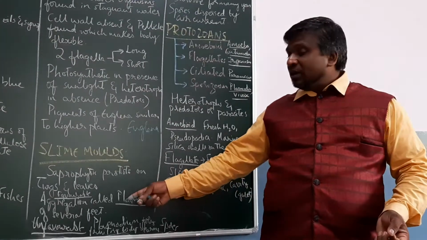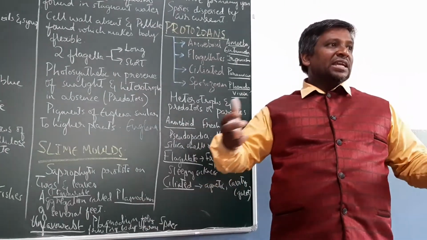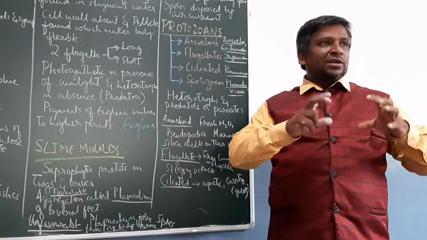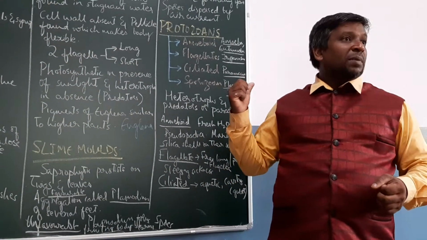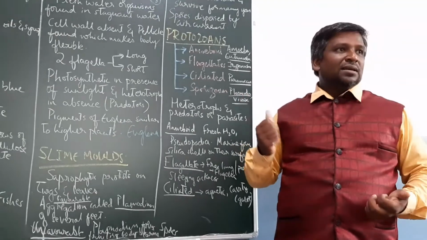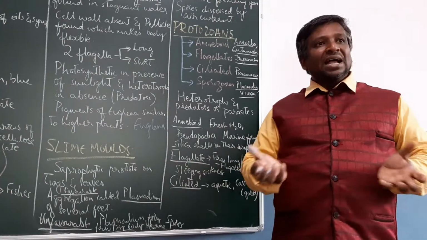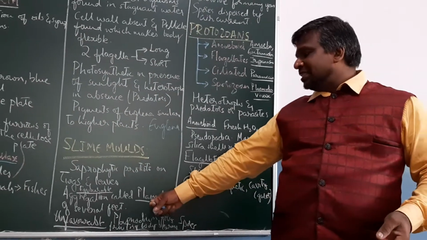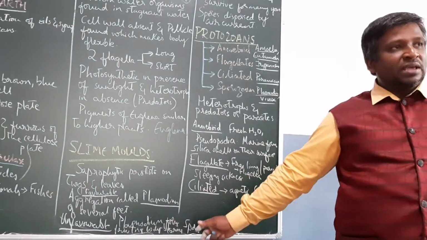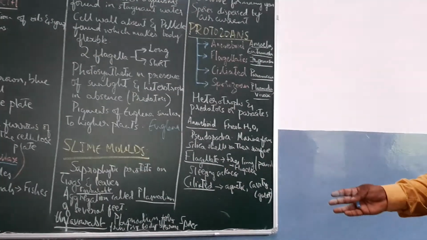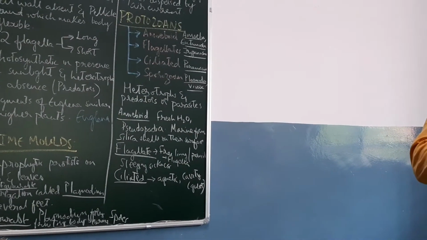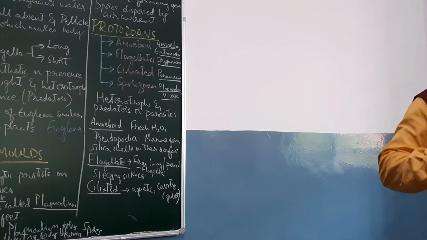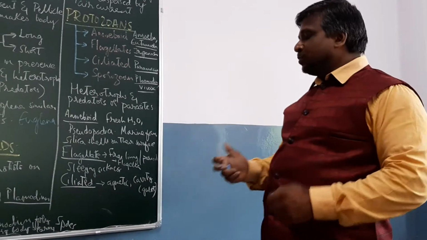Okay, in favorable conditions, they all aggregate and accumulate to form that group which we call the plasmodium. Don't get confused with Plasmodium vivax, which causes malaria. This plasmodium is the aggregation of all the cells of the slime molds. We call it plasmodium, which is several feet in length. During unfavorable conditions, the slime molds form a thick wall and they form spores.